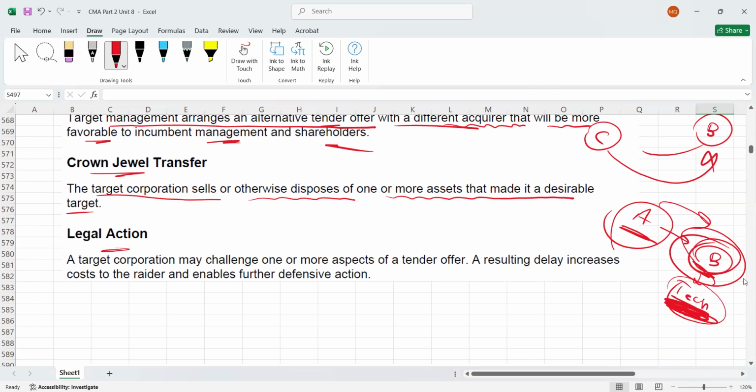This is called legal action. And if you go to court or take legal action, it may increase the cost of the acquirer and enables further defensive action, and you will get time to apply some other defensive action as well.